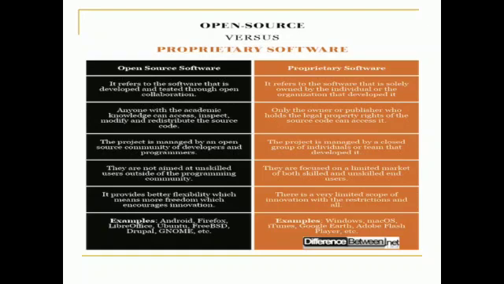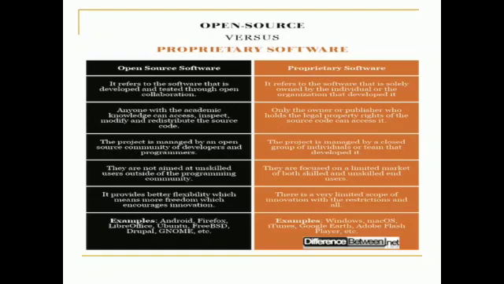Coming to proprietary software, the project is managed by a closed group of individuals or a team that developed it. Open source software is not aimed at unskilled users outside of the programming community, while proprietary software is focused on a limited market of both skilled and unskilled end users.